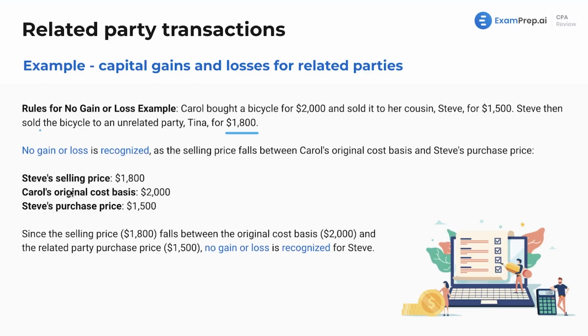Steve's selling price, $1,800. Carol's original cost basis is $2,000. The purchase price for Steve is $1,500. Since the selling price of $1,800 falls between the original cost basis of $2,000 and the related party purchase price of $1,500, no gain or loss is recognized for Steve.